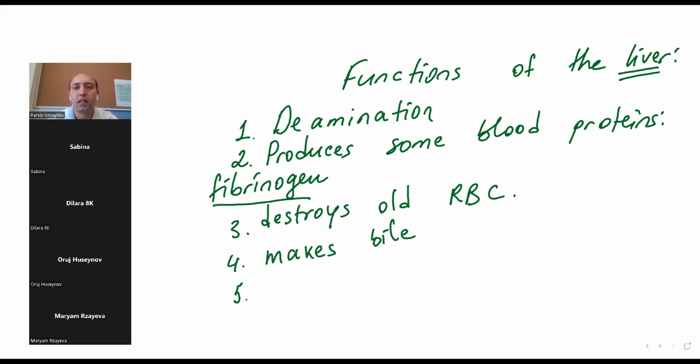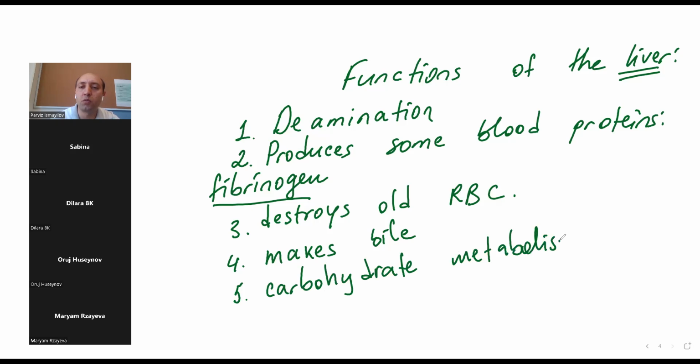Another one: the liver works with carbohydrates. So it is working with carbohydrate metabolism. Now I'll give you information. What's the meaning of carbohydrate metabolism?